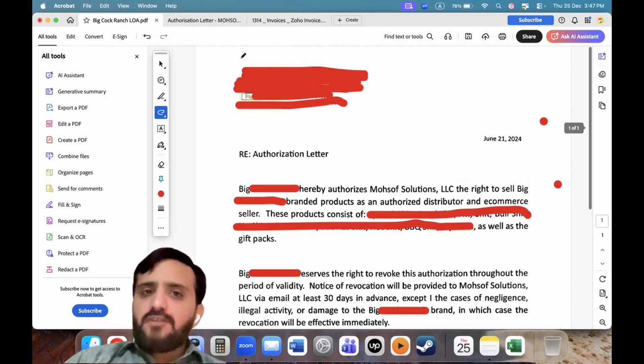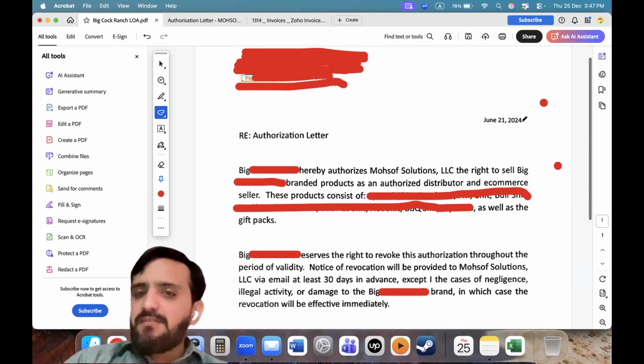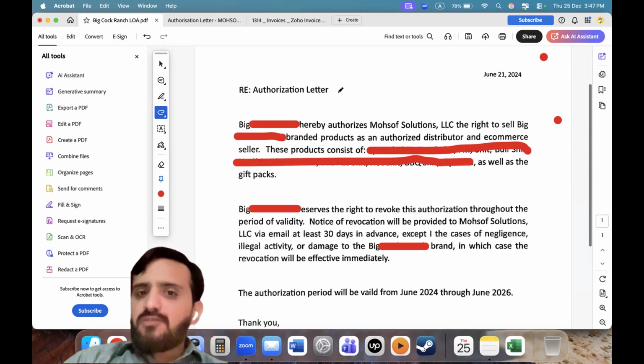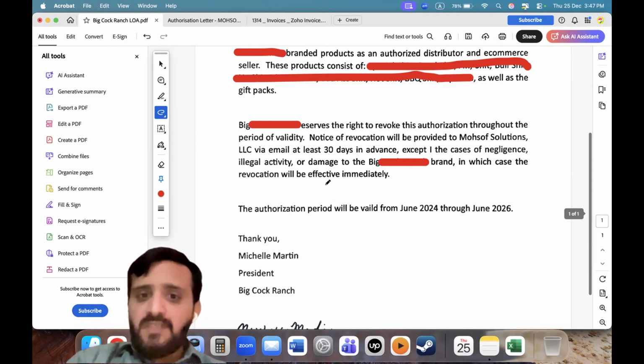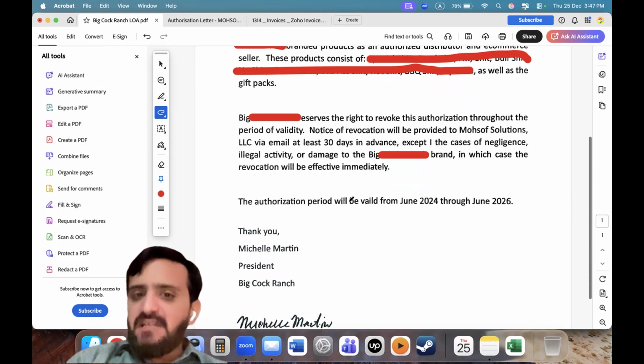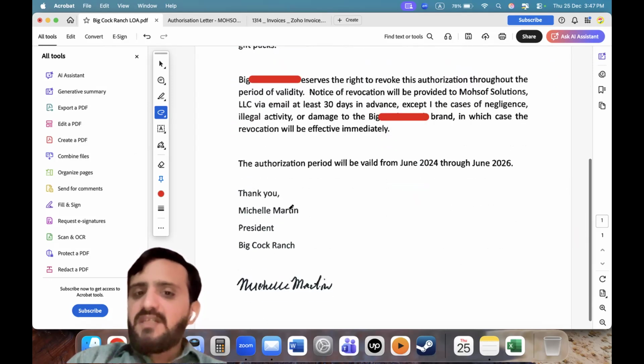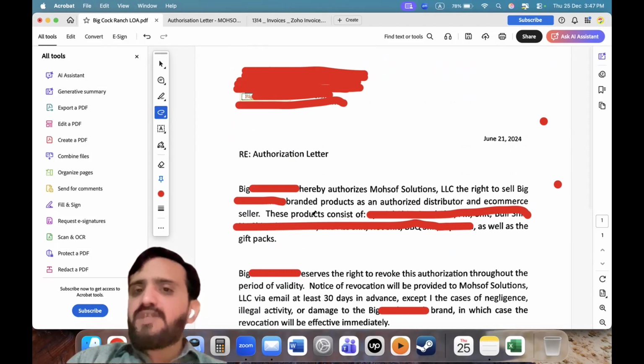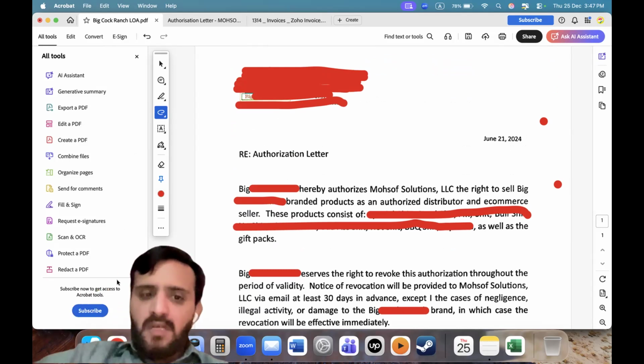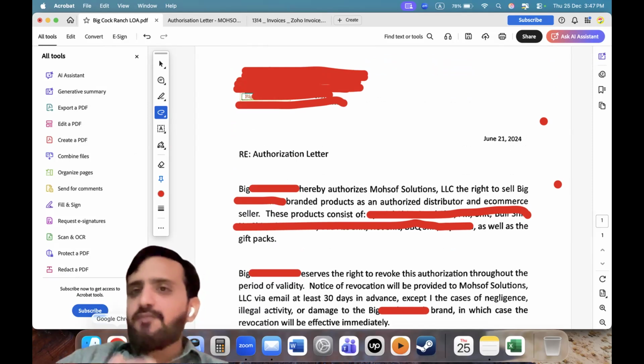So this is a letter of authorization. This is the brand details, address, and everything here. This is the date when it was issued. This is called an authorization letter. This is the brand name. This is my company name. These are the products which I am authorized for. And then afterward, this is the main thing: the validity of this authorization, valid till June 2026, so it is active. And this is the signature and approval of that brand. This is how a letter of authorization is usually created. This is from Brand Direct. I have not created it myself.